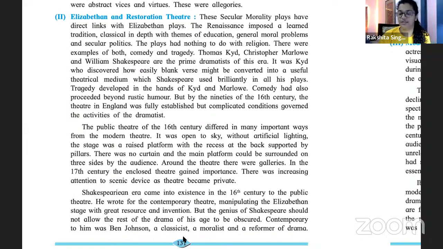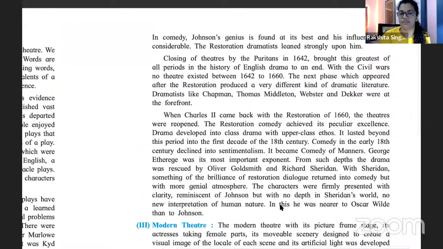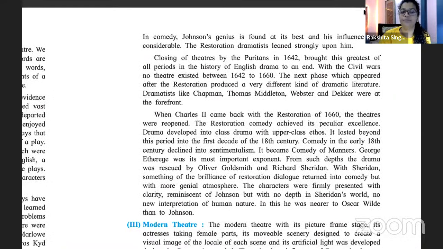He was a classicist, मतलब classical theatre पे बहुत उनका वो रहता था. A moralist, जो morality पे काफी ध्यान देते थे, and a reformer of drama. Reform करना मतलब किसी चीज को अच्छे के लिए बदलना. Okay, in comedy Johnson's genius is found at its best and his influence was considerable. सबसे अच्छे बेन जॉनसन कॉमेडी में थे. ओके, और उनकी इन्फ्लुएंस मतलब उन्होंने बहुत सारी चीजों को चेंज किया है उस पर्टिकुलर उसमें. ओके, the Restoration dramatists leaned strongly upon him.